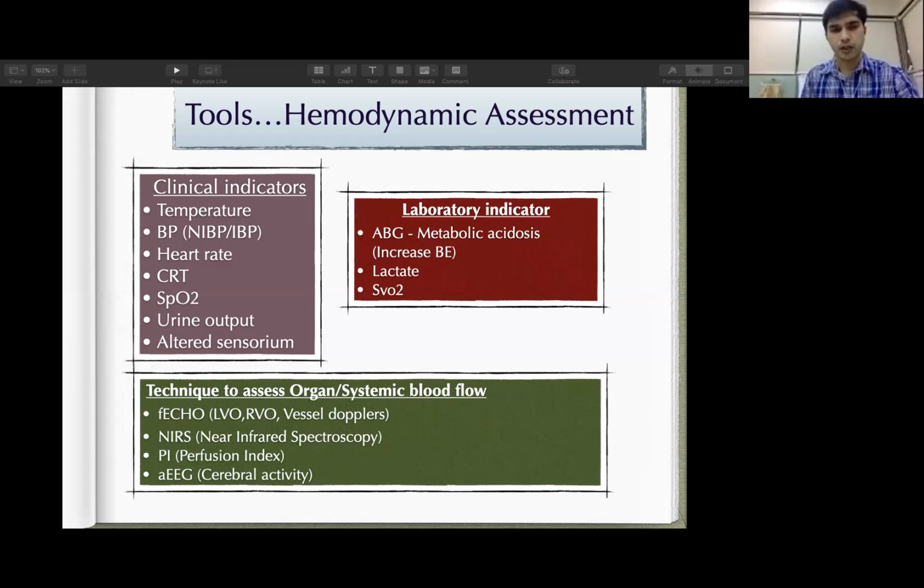Nowadays many people are doing research and trials to identify tissue oxygenation by utilizing techniques like NIRS, near infrared spectroscopy, perfusion index, and a few gadgets or machines that detect brain function, like amplitude EEG. So these are all the tools. We will see in the next few slides the importance of these techniques, what the limitations of these indicators and techniques are, and how we can utilize them maximally by applying our knowledge.